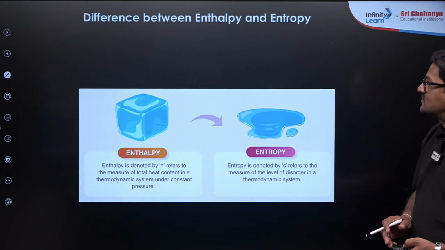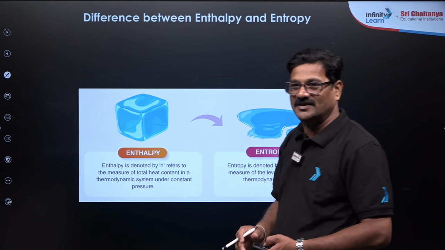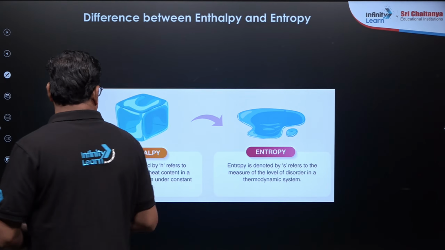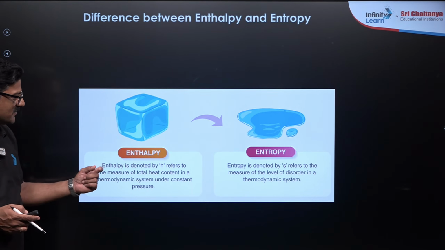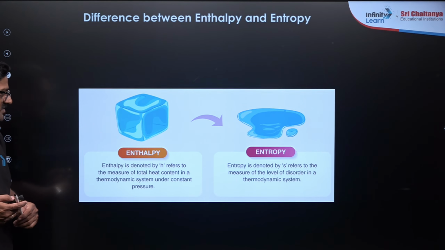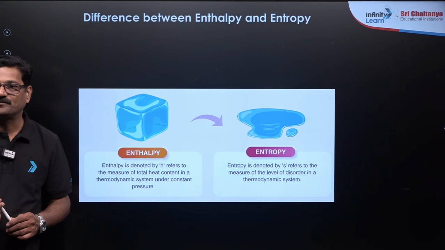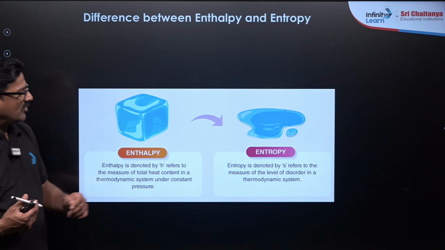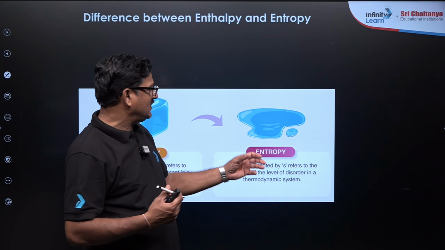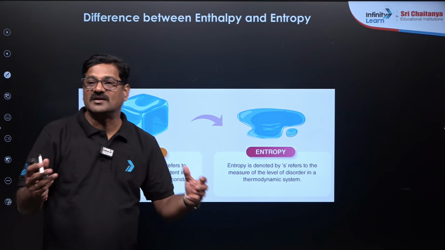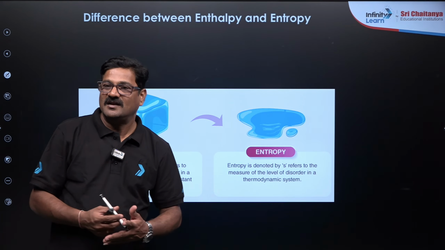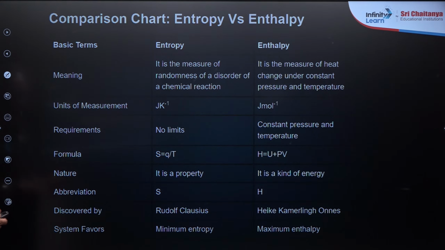So let's see the difference between entropy and enthalpy. Enthalpy is defined as H, the measurement of total heat content in a thermodynamic system under constant pressure, while entropy is denoted by S, and it measures the level of disorderedness of a system. Let's go into the details about the entropy here, comparison of entropy and enthalpy.